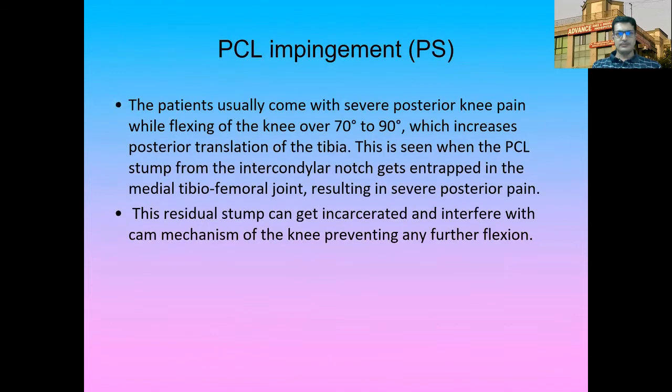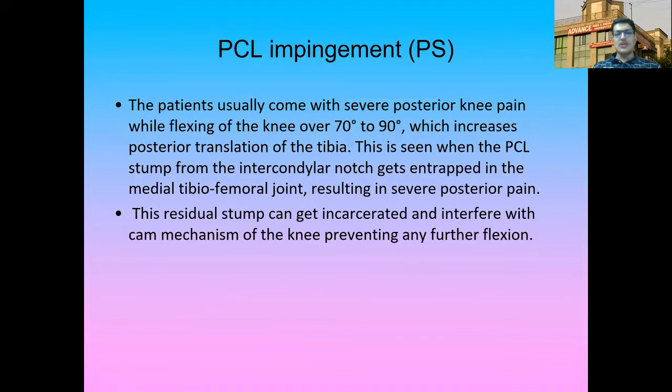region. Now, PCL impingement. Patients usually come with severe posterior knee pain while flexing the knee over 70 degrees to 90 degrees, which increases posterior translation of the tibia. This is seen when the PCL stump from the intercondylar notch gets entrapped in the medial tibiofemoral joint, resulting in severe posterior pain. And this is seen in a posterior stabilized joint.